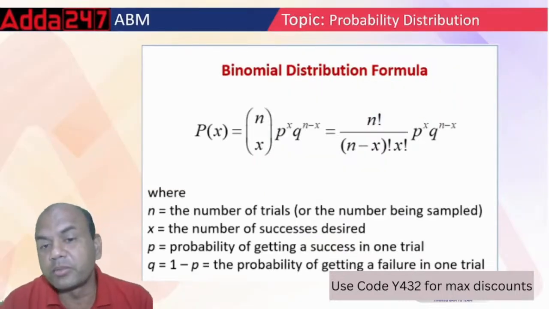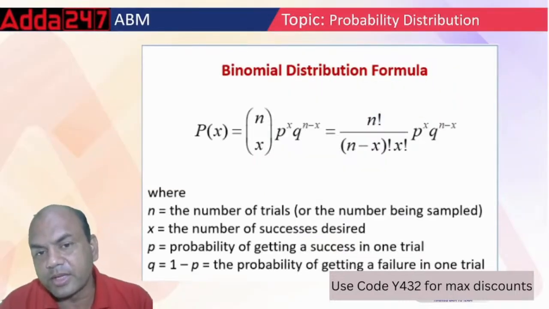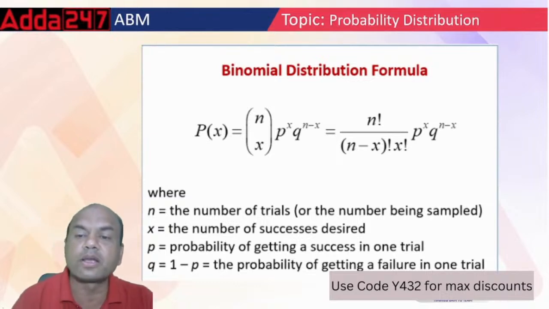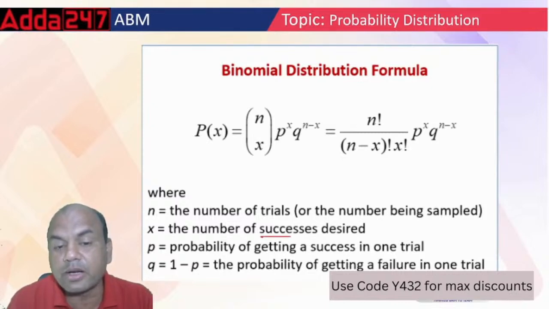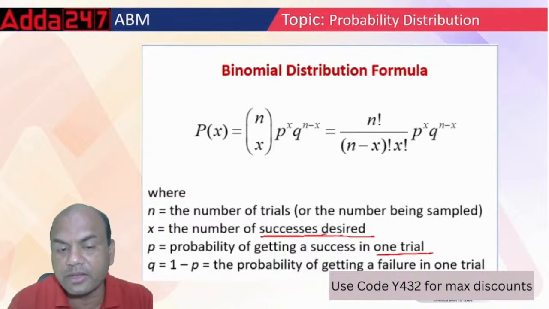Now, binomial, this is the formula for binomial: nCr times p raised to r, q raised to n minus r, or x, we call it. So nCx, p raised to x, q raised to n minus x. n is the number of trials. x is the successes required. p is the probability of getting success in each single trial, and q is the probability of getting the failure. So this is binomial.